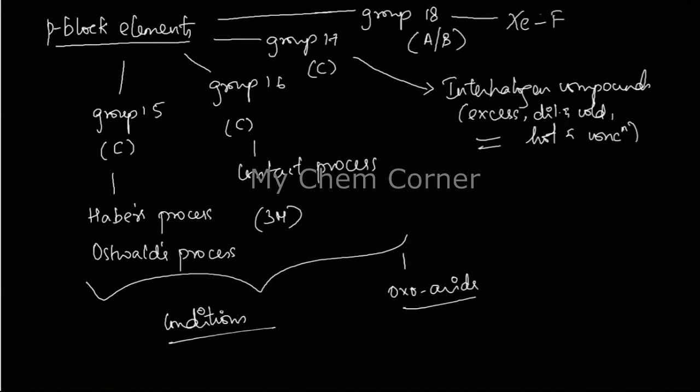Apart from this, another commonly asked question is the anomalous behavior of, say in your group 15, nitrogen. It does not form a p pi-p pi multiple bond, d pi-p pi multiple bond. It does not have availability of a d orbital, and so on, high electronegativity and all of that. So they can ask anomalous behavior of nitrogen, oxygen, fluorine, and so on. So anomalous behavior also for a 2 marker they can ask. Alright, so these are the possible questions under P block. So I would suggest you to go through these questions and then move to the other portions in the chapter.